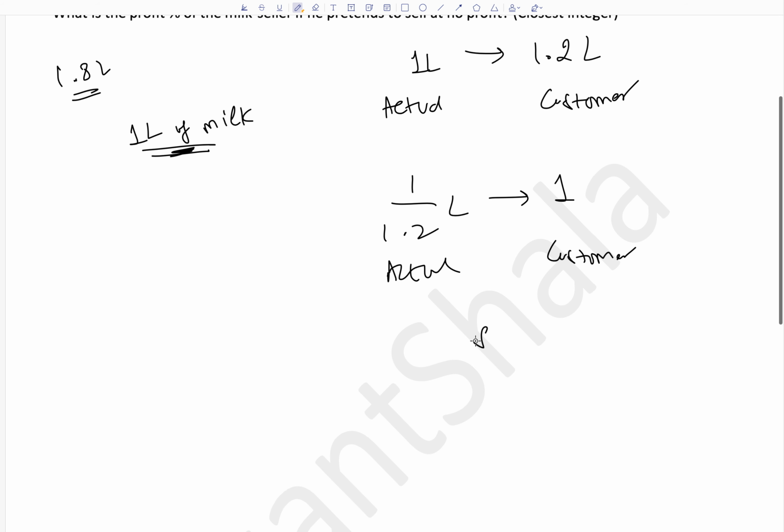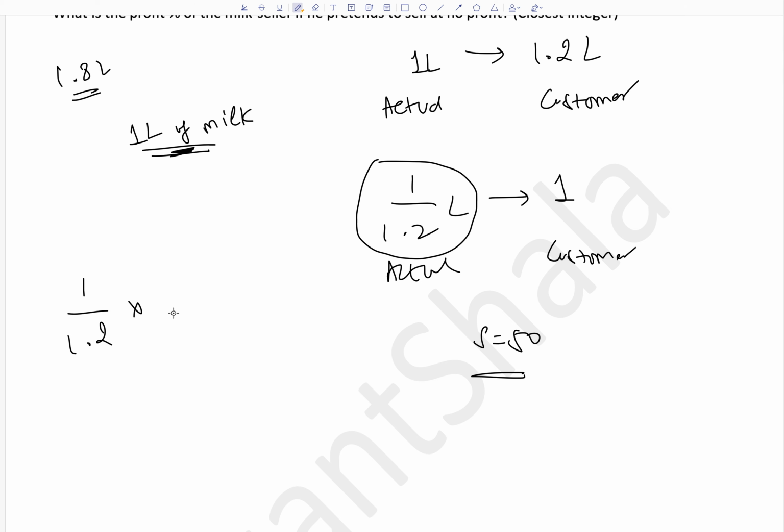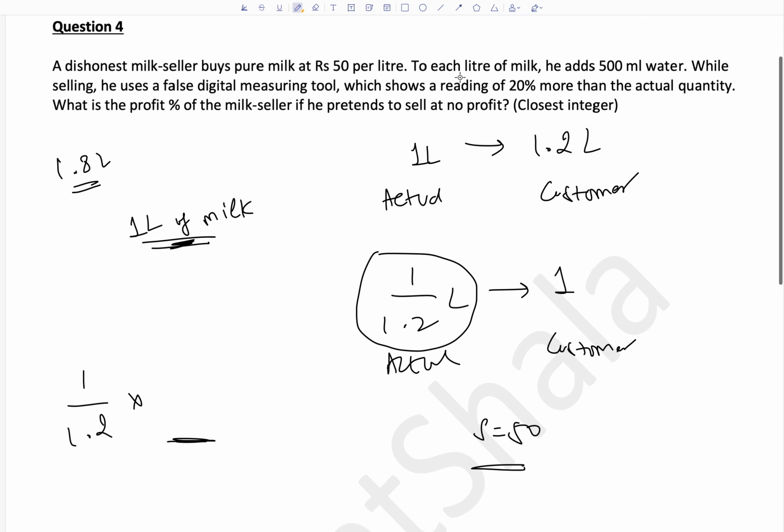So the selling price we already know is 50 rupees. Cost price we are supposed to calculate. The solution that the milkman is selling is only this much in quantity, 1 by 1.2. And out of that, how much is actual milk? This is a solution of milk and water. To each liter of milk, he adds 500 ml water, so it becomes 1.5 liters of solution. Out of that, how much is milk? 1 liter. That means 2/3 of the solution is milk. So into 2 by 3.